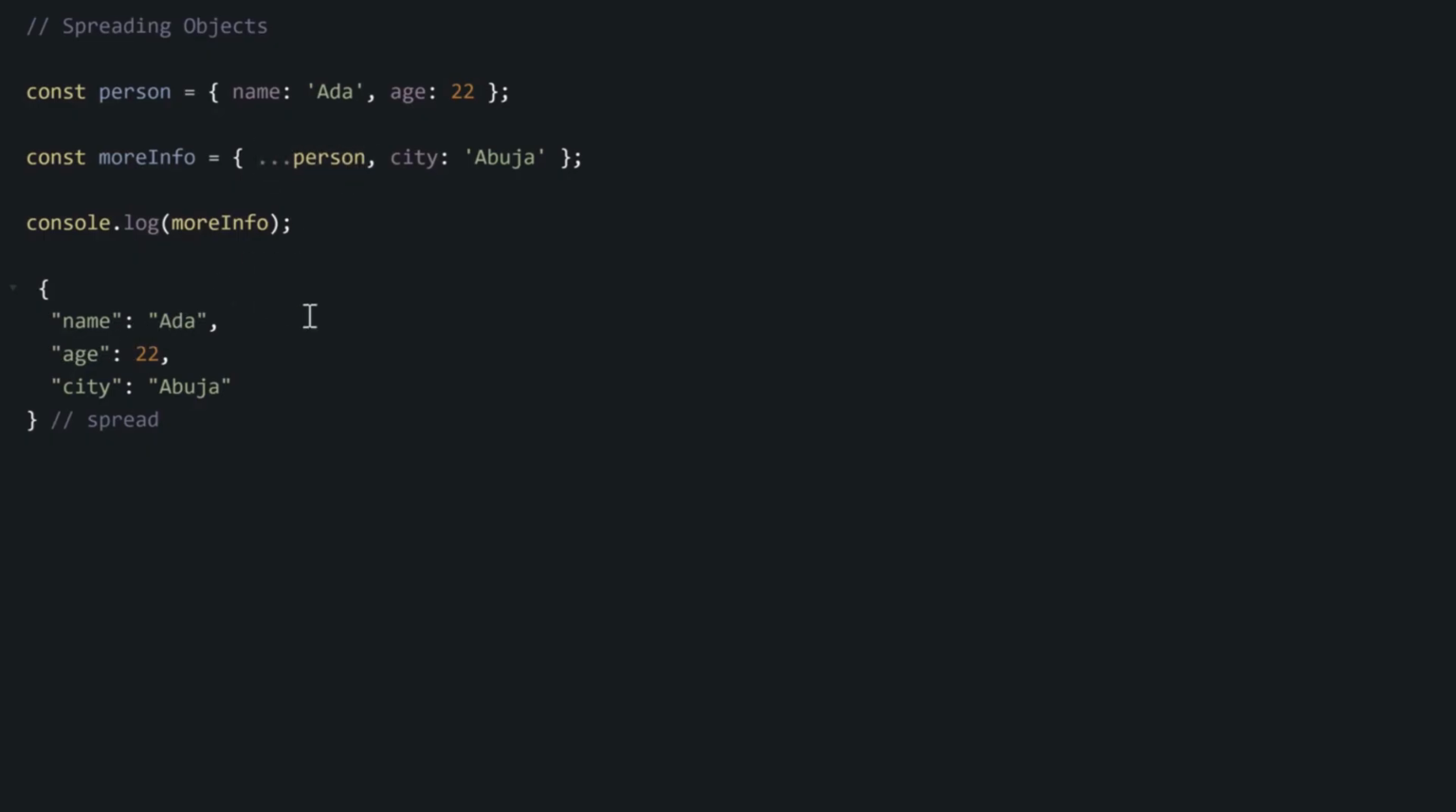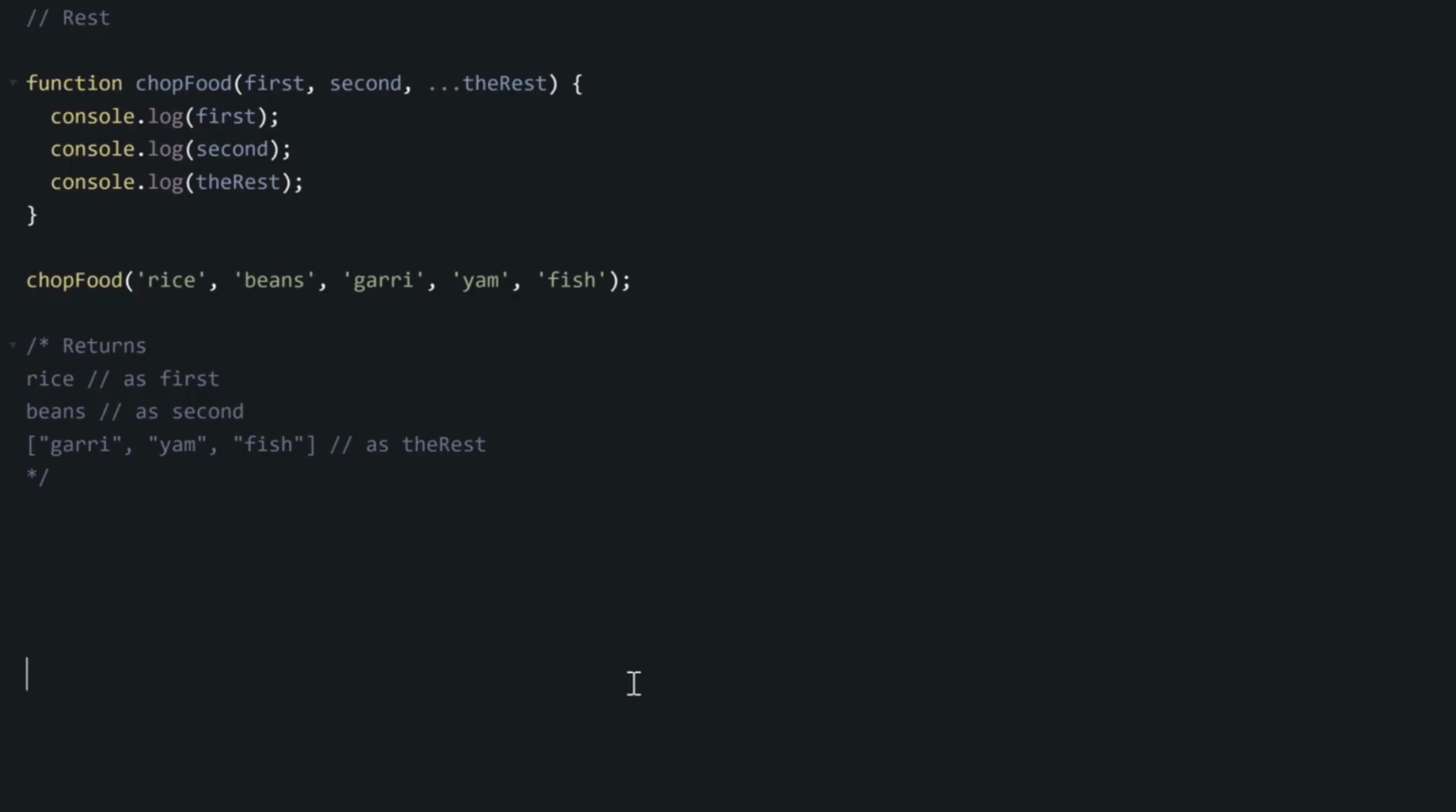Rest is like the opposite of spread. Rest means pack these items together. They also look like three dots, but mostly we use them inside function parameters to collect arguments and then pack all the arguments we collect together inside one box, inside one array. For instance, if you don't know how many arguments someone will pass inside your function, you can use rest to collect all the extra arguments, all the extra parameters, and join them together.